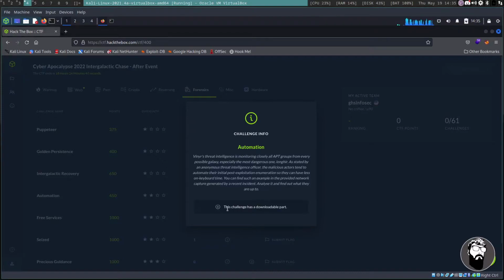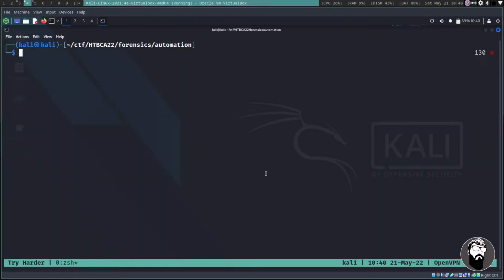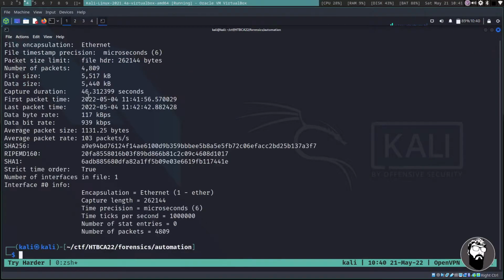This challenge does have a downloadable part, so we're going to download that. I've already got it downloaded and extracted. Over here in the terminal, we're given this forensics automation.zip file, and if we unzip that, we end up getting capture.pcap. If we take a look with the command line tool capinfos on capture.pcap, it'll give us a bit of information about this capture file. It has 4,809 packets, and the capture duration was about 46 seconds, which is fairly useful to know.